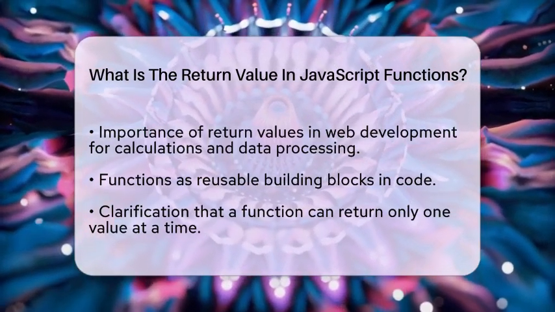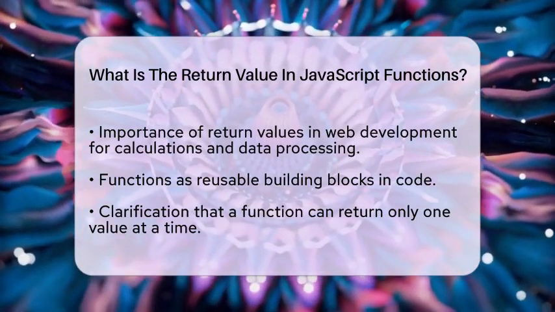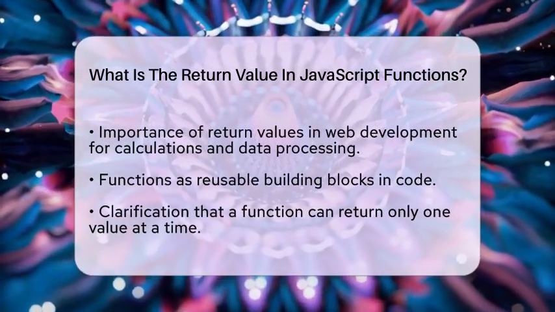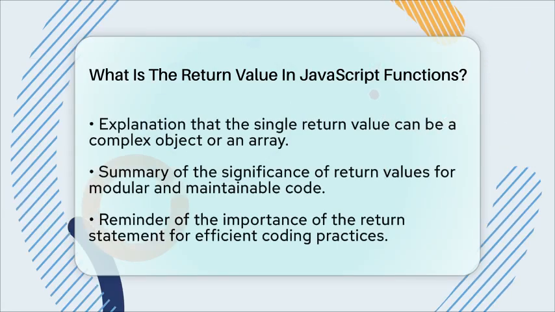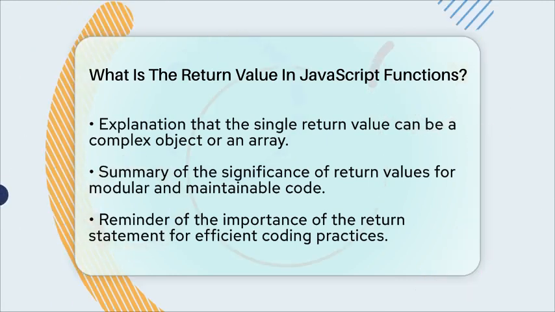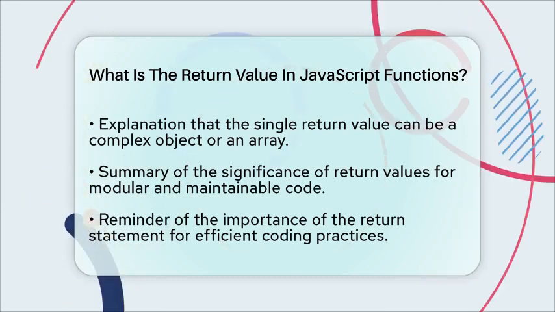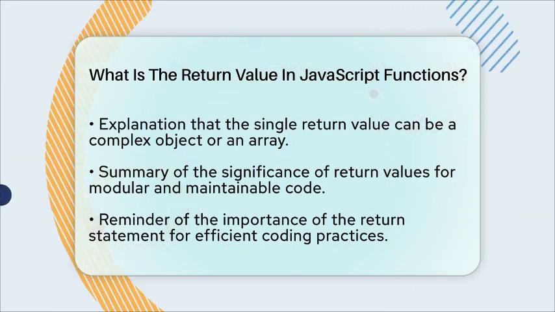It's also important to note that a function can only return one value at a time. However, that single value can be a complex object or even an array that holds multiple pieces of information. In JavaScript, the return value is the output that a function produces and sends back to where it was called.